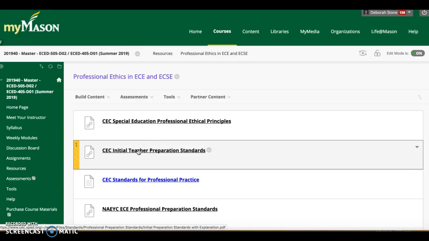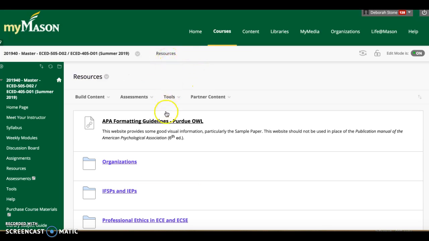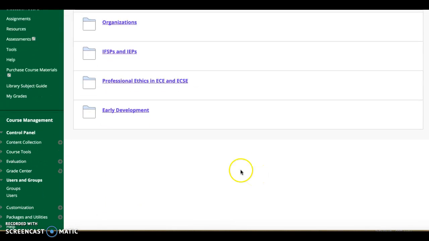When you're talking about professional ethics, again, these are linked back in the module. They're linked on the syllabus, and then they're linked here under resources. So you can find these ethics and standards of practice in various places in this course. So you want to make sure you see that.